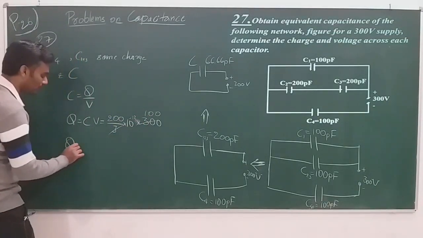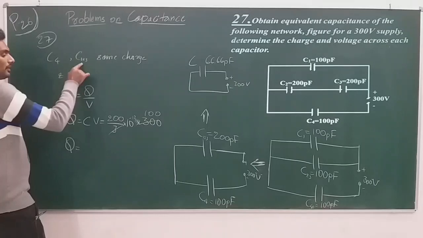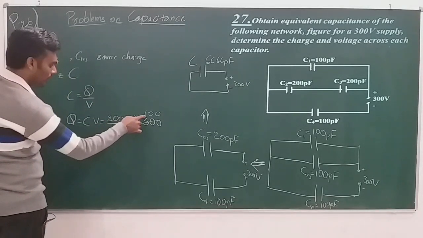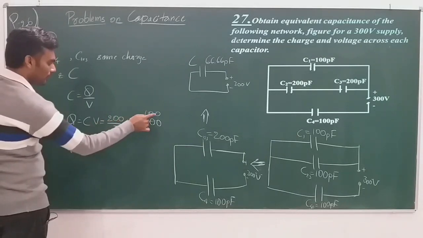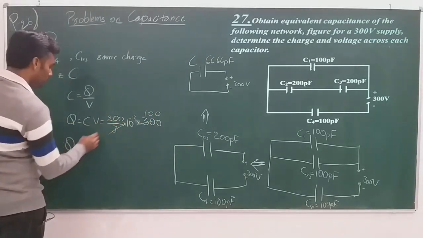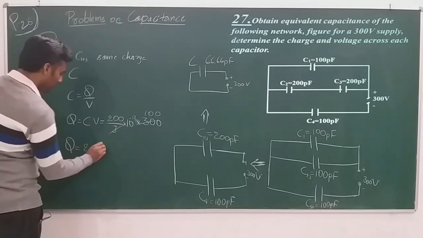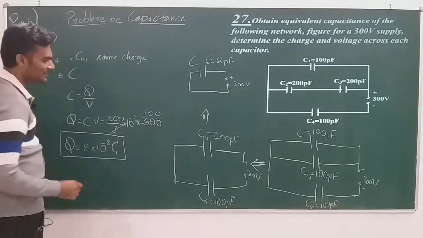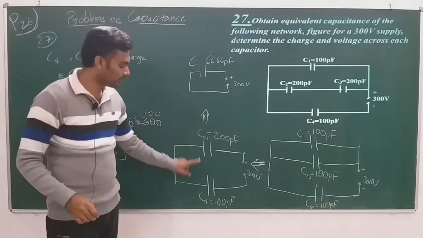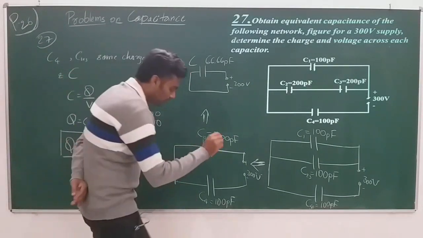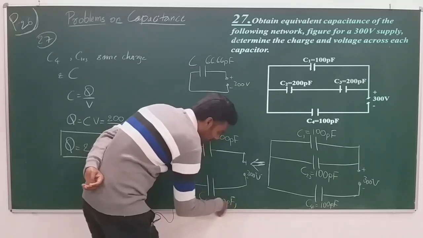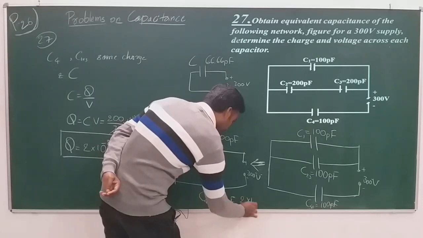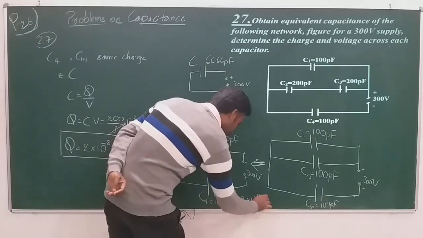So the charge on C, C4 and C123 is equal to 100 into 200, which gives 2 into 10 to the power of minus 8 coulomb. This is the charge on C, C123 and C4. So now we got one answer out of 8. C4 has the charge of 2 into 10 to the power of minus 8 coulomb.